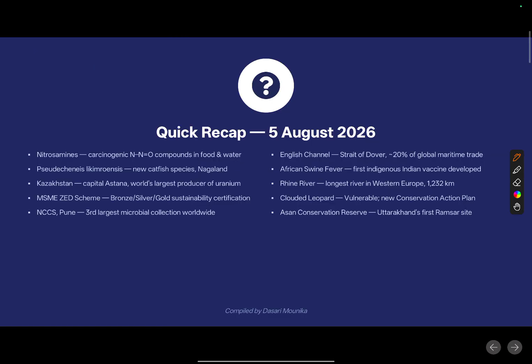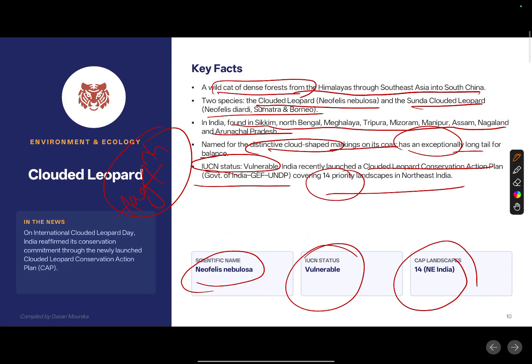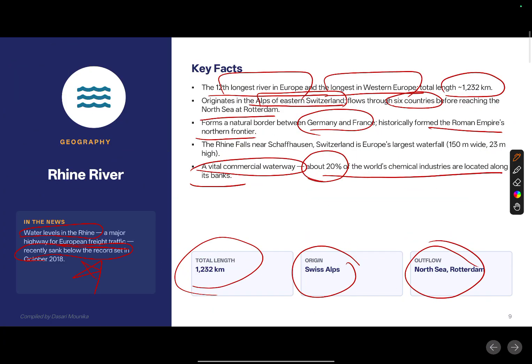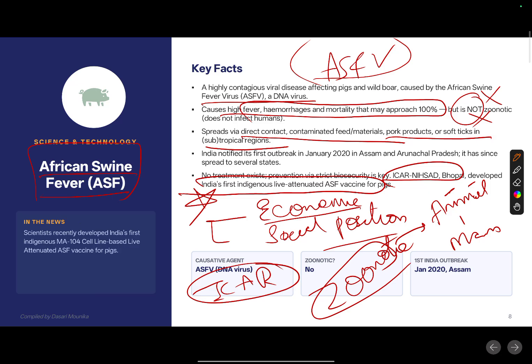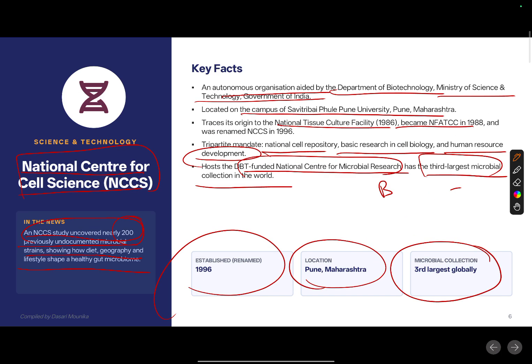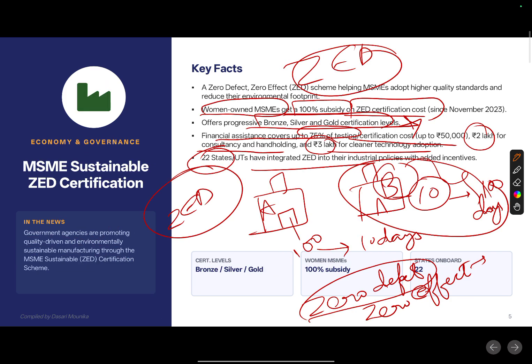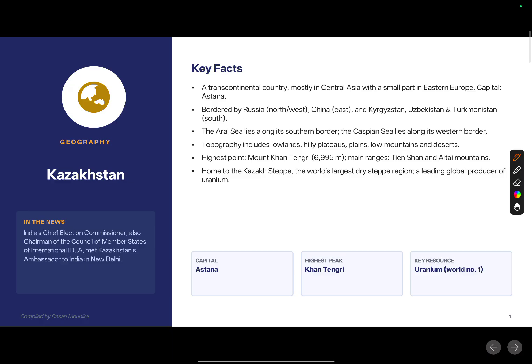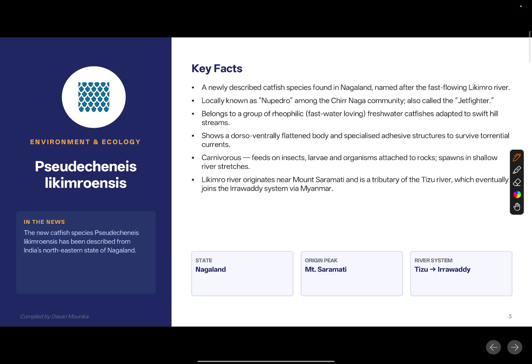We discussed a lot of topics: the Asan Conservation Reserve, the clouded leopard, the Rhine River, African swine fever, the National Centre for Cell Science, MSME Sustainable Z certification, and Kazakhstan. Next one, Pseudokinesis lycameronensis, we talked about this.